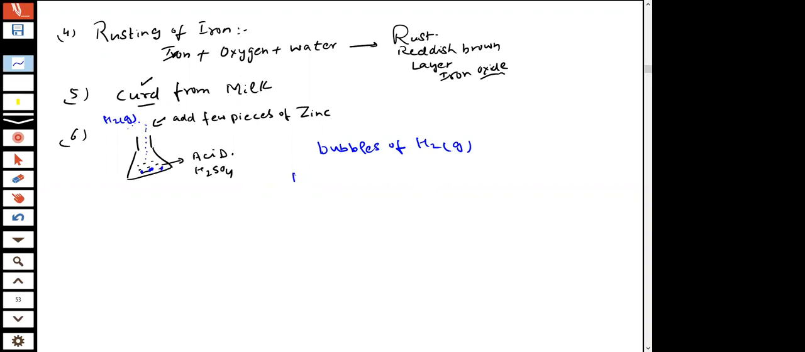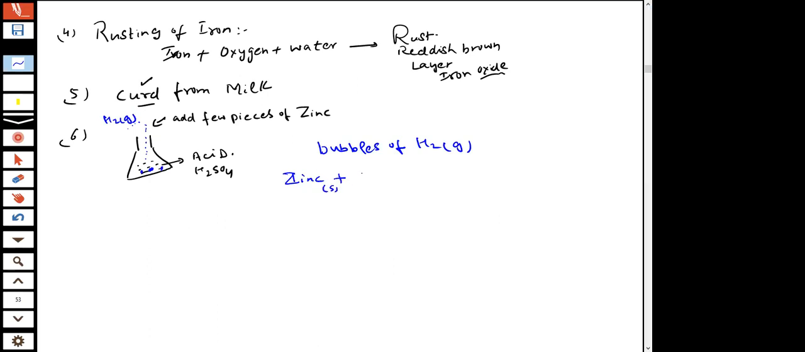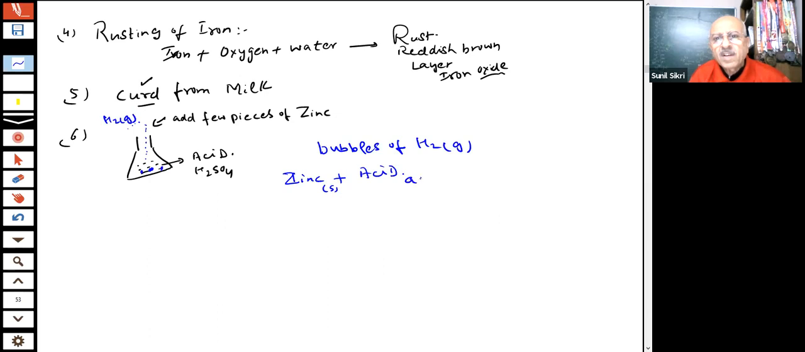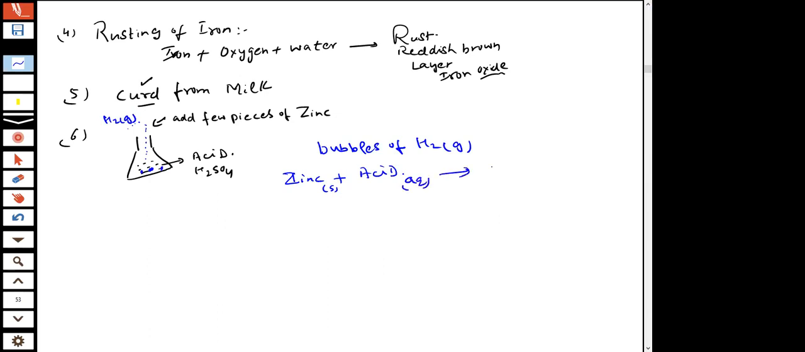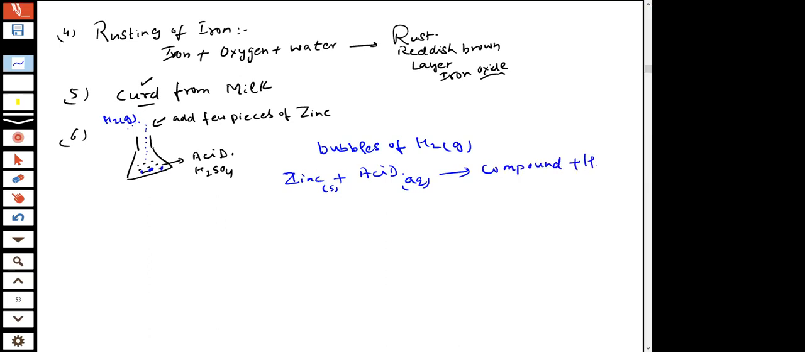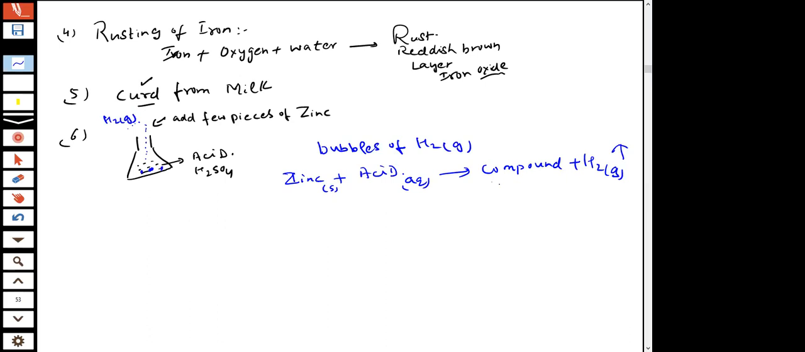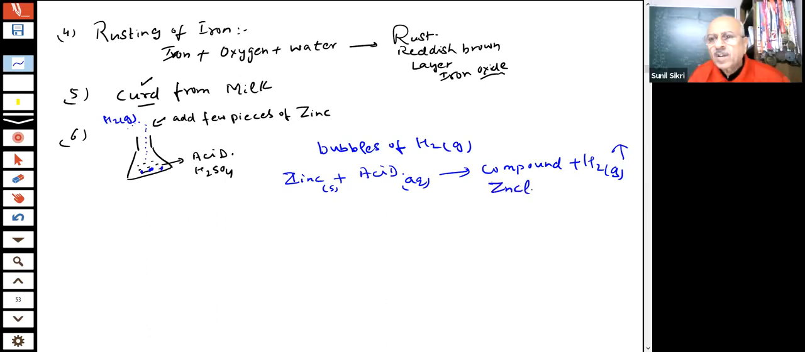I reacted zinc, it was in the solid form, with acid. This was in the liquid form. What happened? Some compound, which we will tell you, and hydrogen gas, bubbles of hydrogen gas. So we will show you later on this type of compounds. If I take HCl.